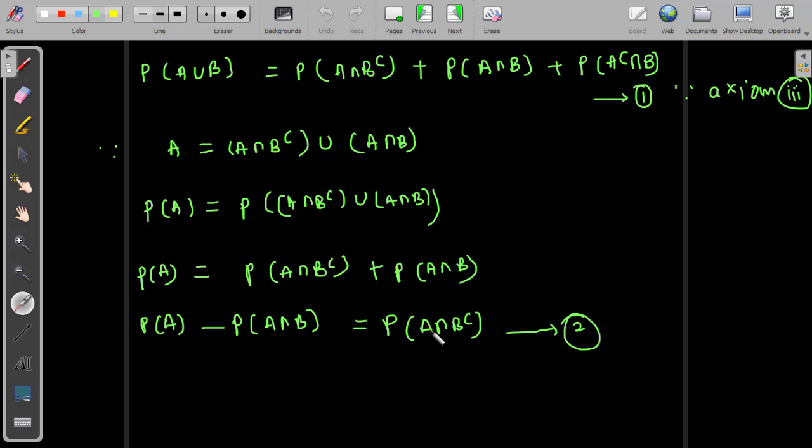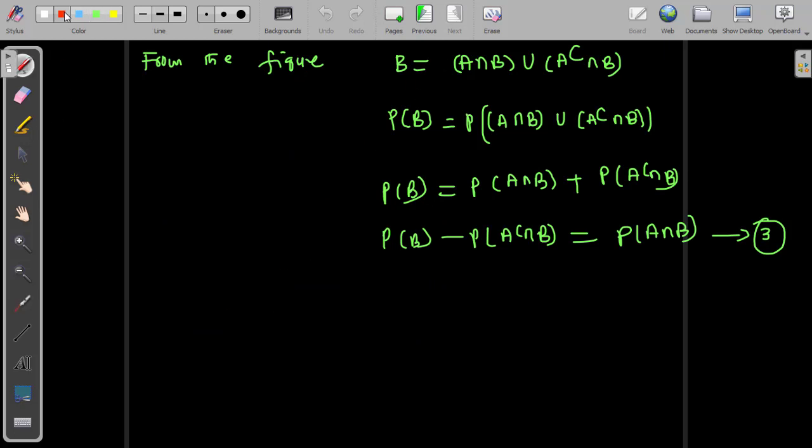From equation 2, P of A intersection B complement is replaced with P of A minus P of A intersection B. And P of A complement intersection B is replaced with P of B minus P of A intersection B. Therefore, substituting 2 and 3 in equation number 1.